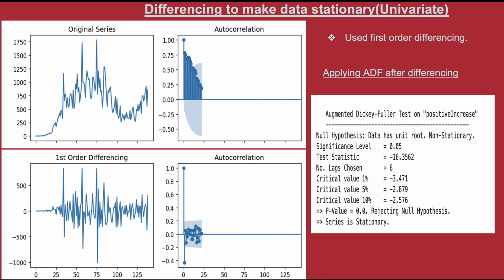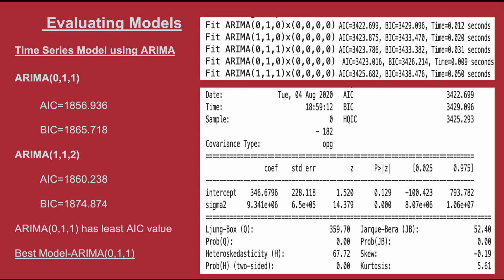Here you see both the original and differenced series plotted. We can see the correlation of the time series with its past values. The p-value is 0.0, which means the data is now stationary post differencing.